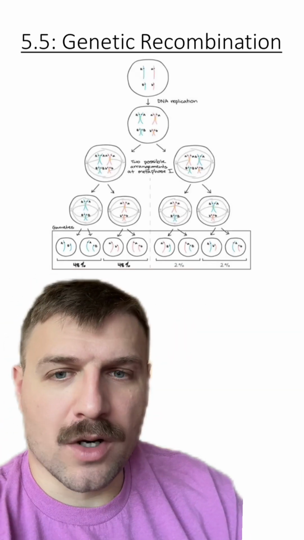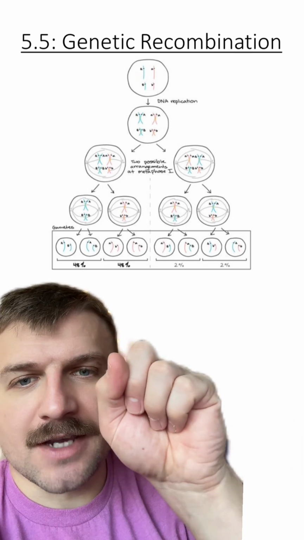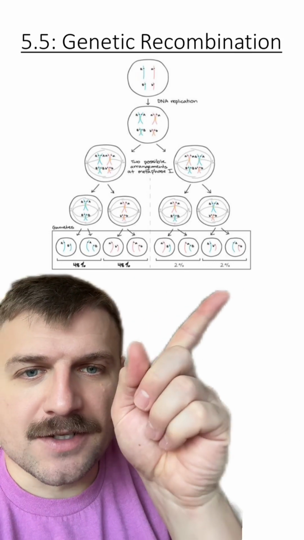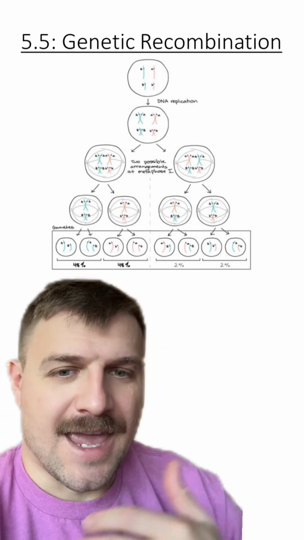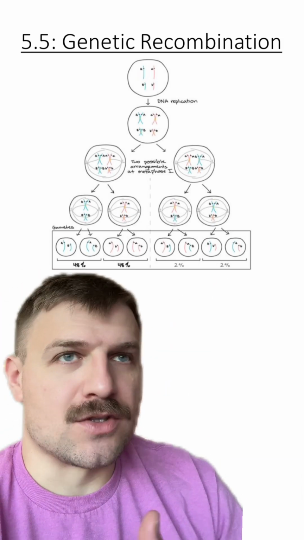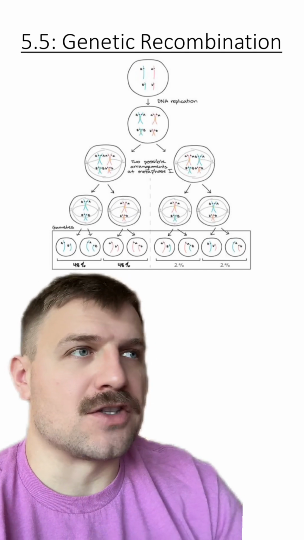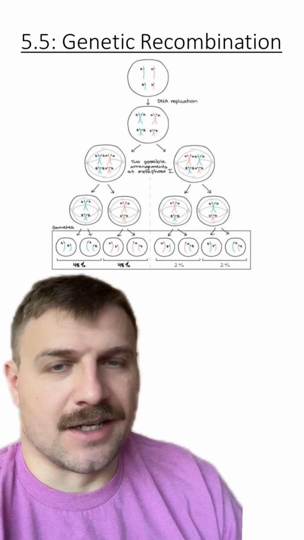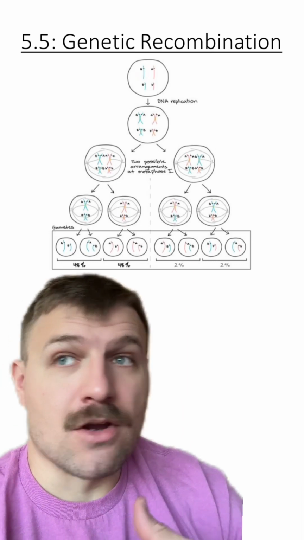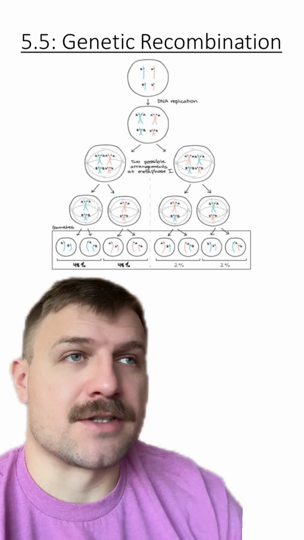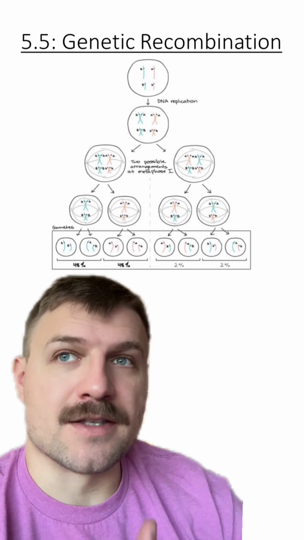However, what Morgan saw was 48%, 48%, and then 2% and 2% for the outcomes. And this didn't make sense to him. Those numbers were way too far off to be naturally occurring in nature. So he was perplexed. He didn't know what was going on here. Why were these percentages not looking like the ones that Mendel saw?